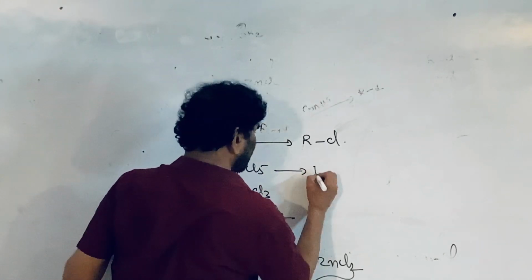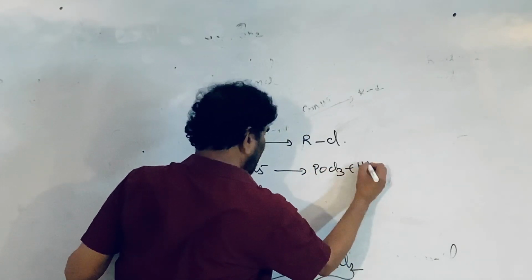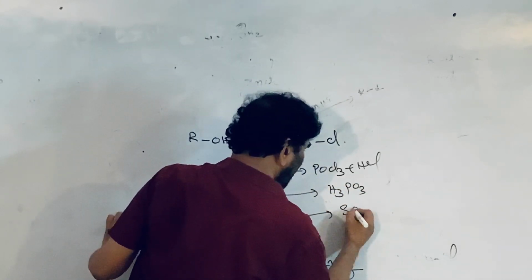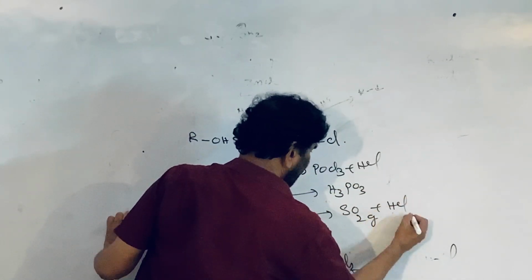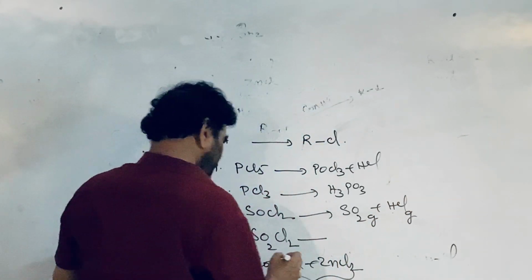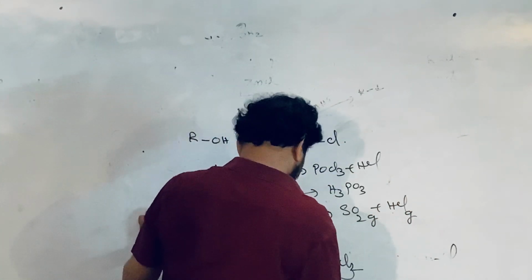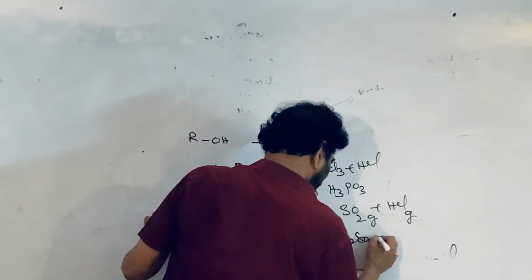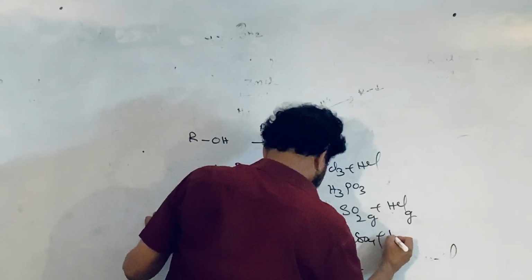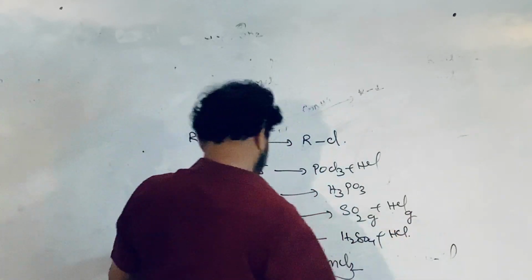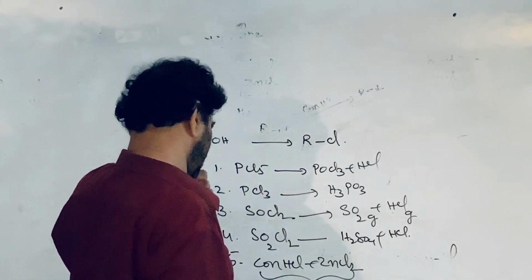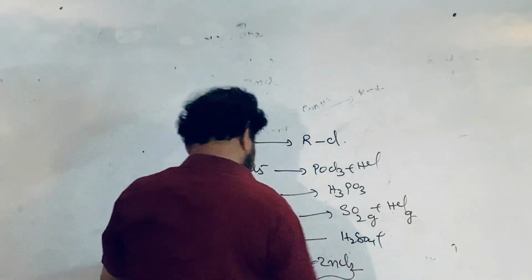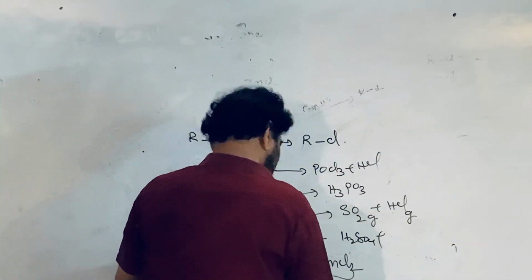In this case, the byproduct is POCl3 plus HCl. Here the byproduct is H3PO3 only, and with thionyl chloride the byproducts are sulfur dioxide gas and HCl gas, that is the advantage. With sulfuryl chloride, the byproducts are H2SO4 plus HCl.